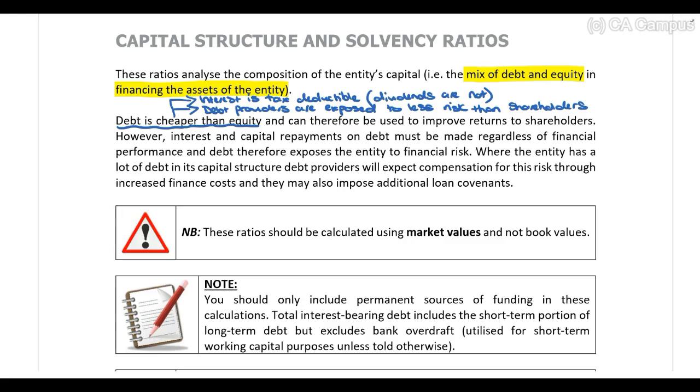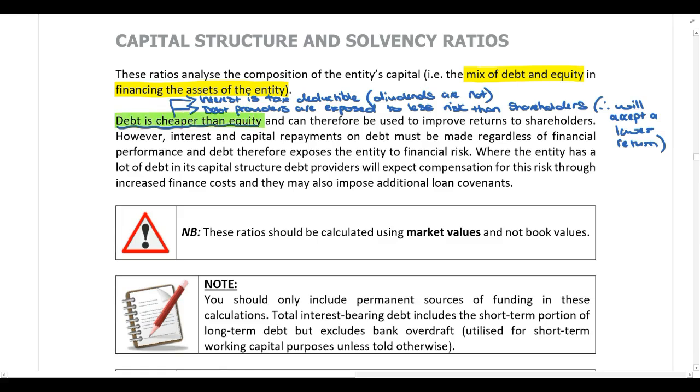And remember the relationship between risk and return? If they are exposed to less risk, they will be prepared to accept a lower return. So that makes debt cheaper than equity.